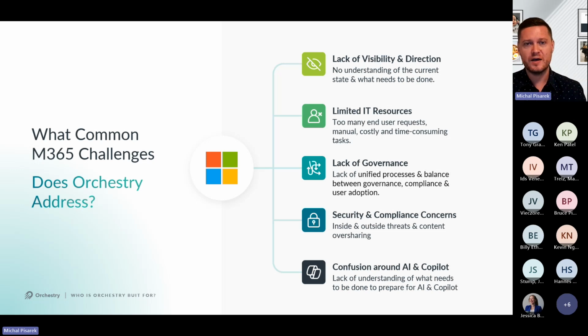What we found was there are some pretty common challenges that organizations have with Microsoft 365, and it's one of the reasons that we have built the Orchestry platform. First, the lack of visibility and direction. If you're an M365 admin, it's really difficult to understand what is going on. There are multiple different admin centers. It can be really difficult to get a holistic overview of what's going on in Teams and SharePoint and OneDrive and Exchange and all of those pieces. Typically what we heard from a lot of individuals is it's incredibly difficult as I jump through the different admin centers to try to piece this information together.